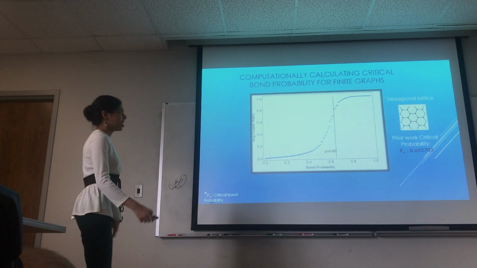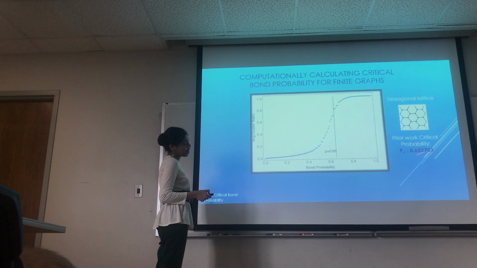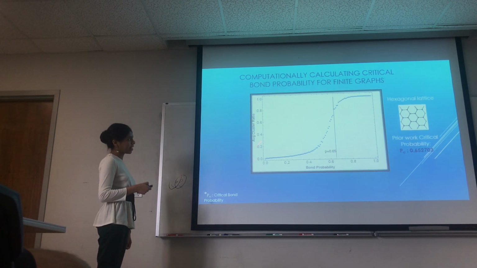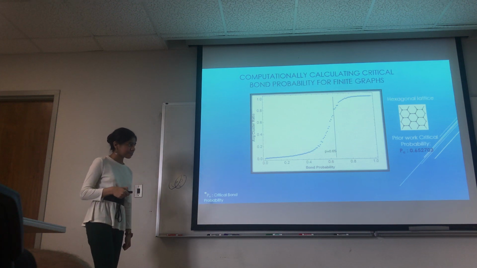Okay, right. So over here, this value right here, this was what prior work had calculated with infinite lattices, the critical probability. And this is what I calculated with finite graphs. So as you can see, I got pretty close. I replicated the results pretty closely.